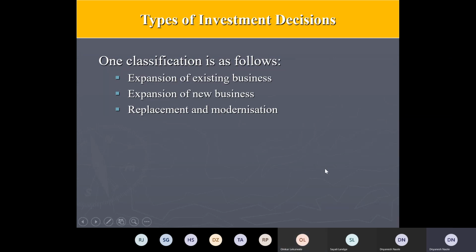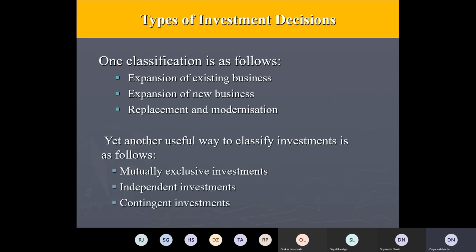So this is one classification. Another classification is the investments in mutually exclusive investments, independent investments, and contingent investments. Now, what do you mean by mutually exclusive investments? It means there are two projects which are in competition with one another.